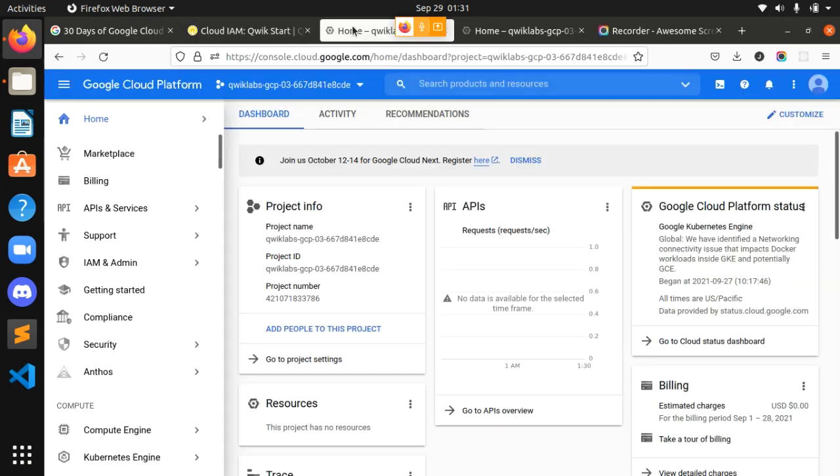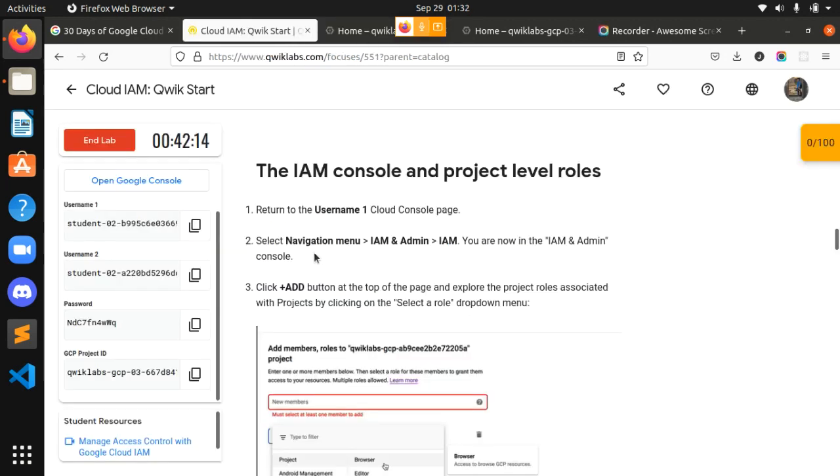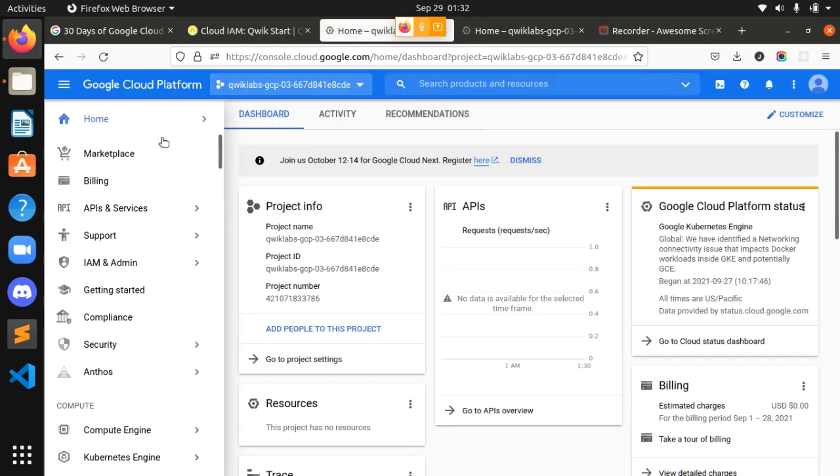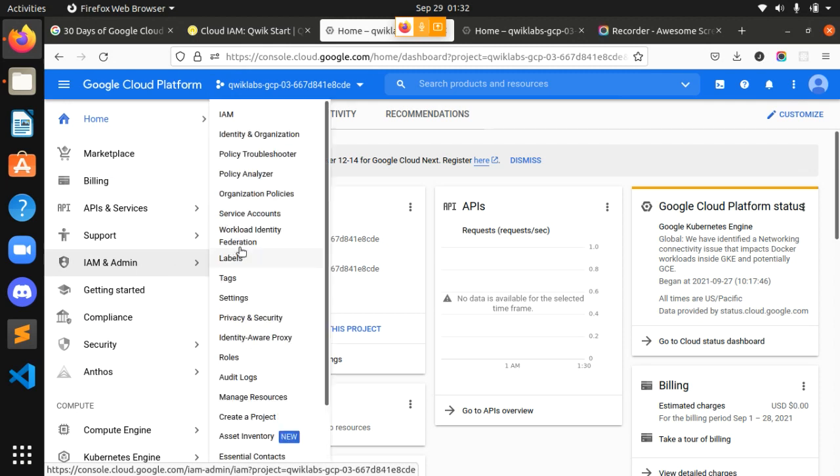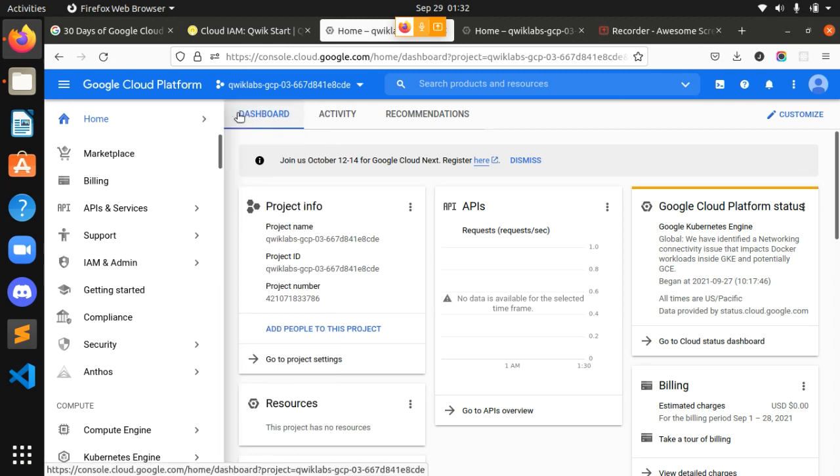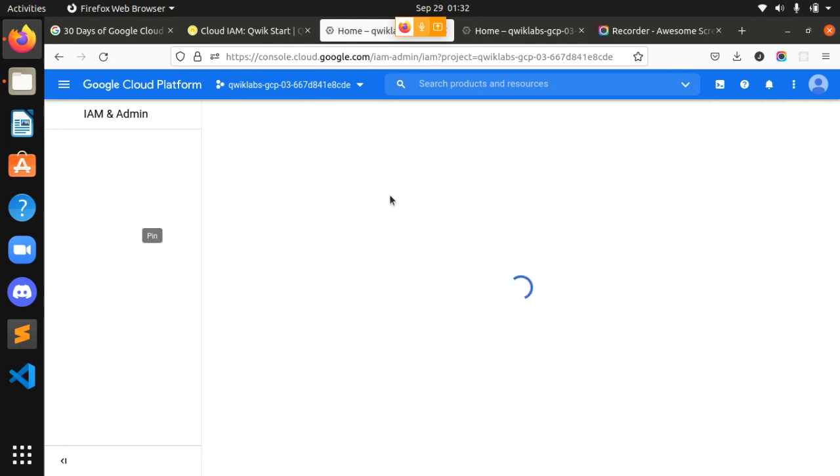So guys, this was my username one ID. I have to go to the navigation menu. I am an admin. In the navigation menu, I am an admin. Here it is. Okay, I clicked it.